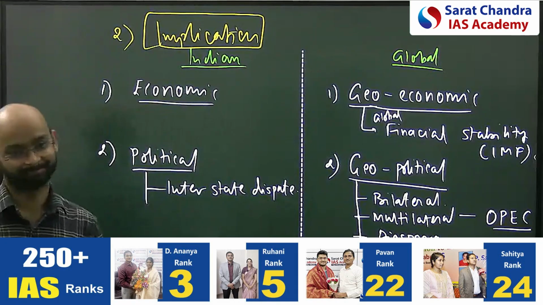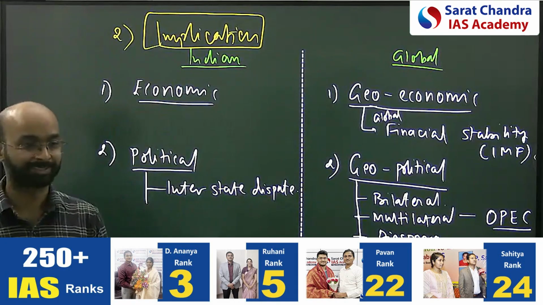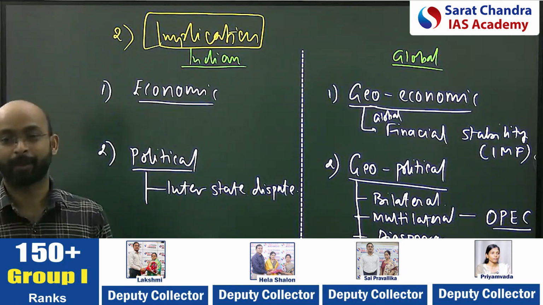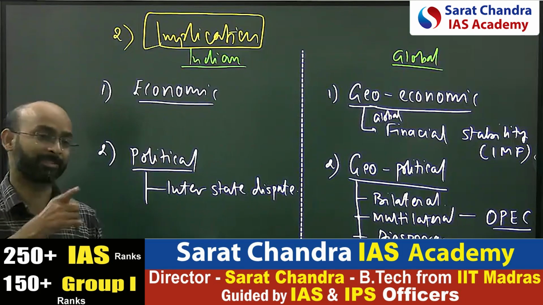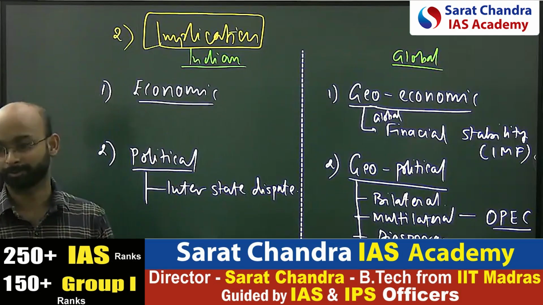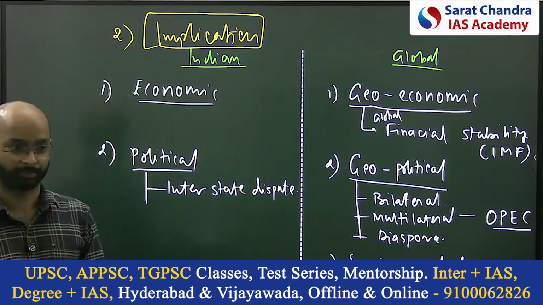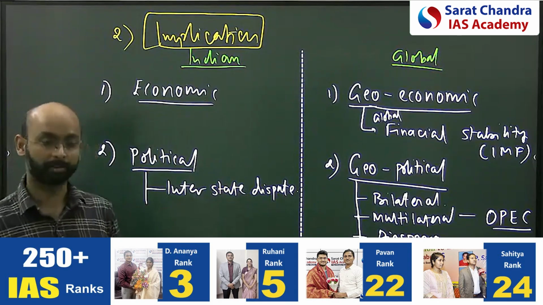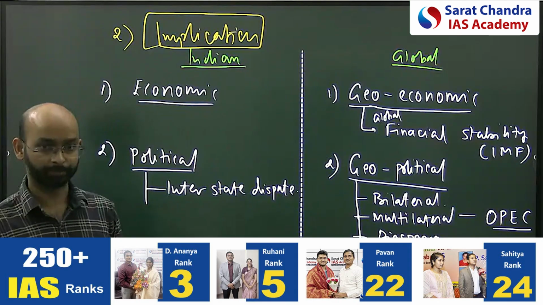Water resource disputes, minerals. Because of that, reorganization of states happened. Why was Jharkhand reorganized? One of the reasons is that it is mineral rich. Chhattisgarh is similar. It triggers those interstate issues, right? Examples like water disputes, mineral rights disputes.